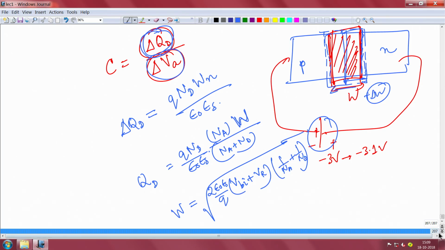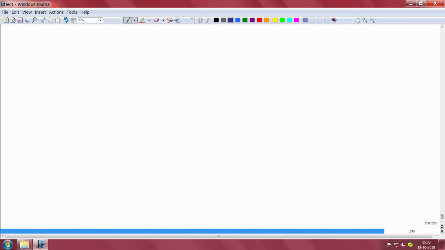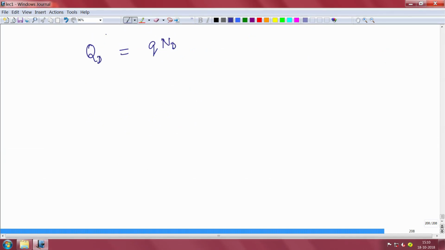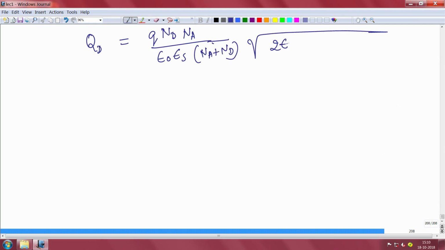Essentially, what I can say is that the charge that you are having in the depletion is Q Nd Na by epsilon naught epsilon s into Wn. That is because it is Na plus Nd into the square root of 2 epsilon s into Vbi plus Vr into 1 by Na plus 1 by Nd.